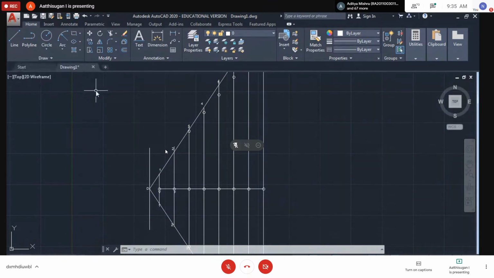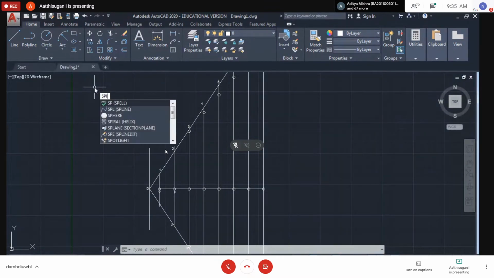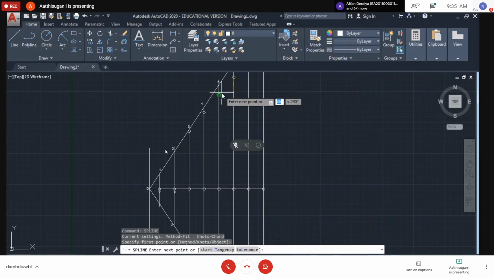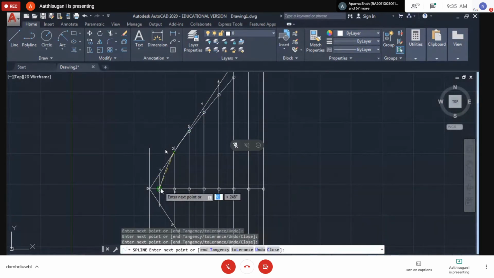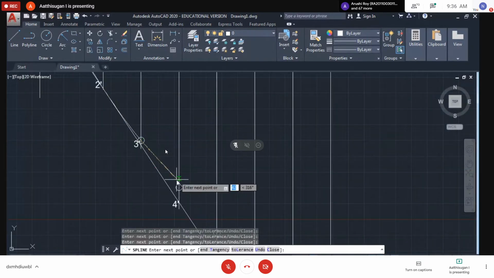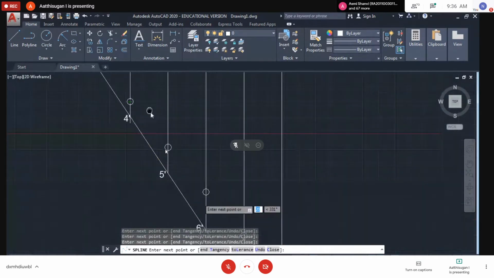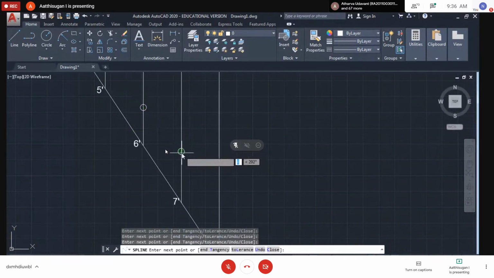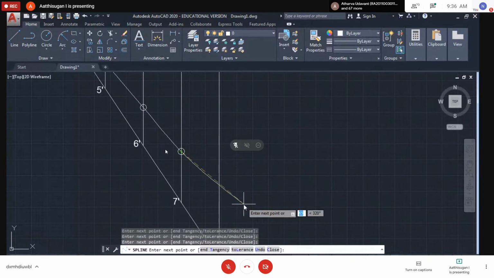Or else take the spline command, SPLINE. I am starting from the end point. Just click here. Ortho mode is off. Through those points. Second point here, then here, then again here second, then third one, fourth, fifth, sixth, and the seventh one. Then give it some extension. Okay, give extended. Then press enter.